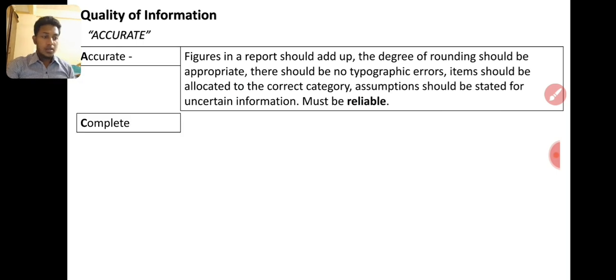Then completeness. If accurate means what we have taken into our system should be correct, for example, we have done research in one classroom. 10 students like the strawberry flavor, 10 students like the mango flavor, 5 students like the mix, and another 5 students like the chocolate flavor, right? 10, 10, 5, 5.